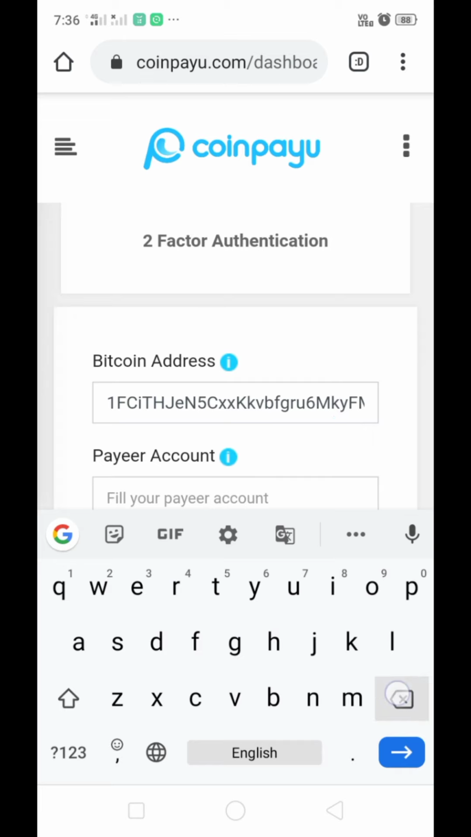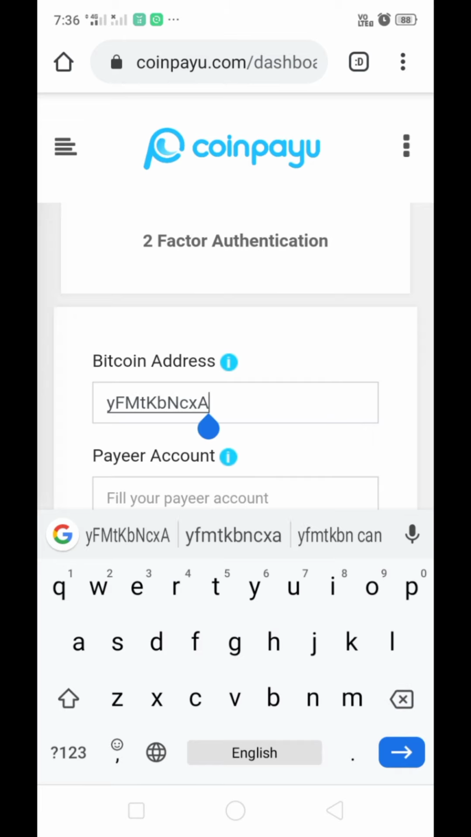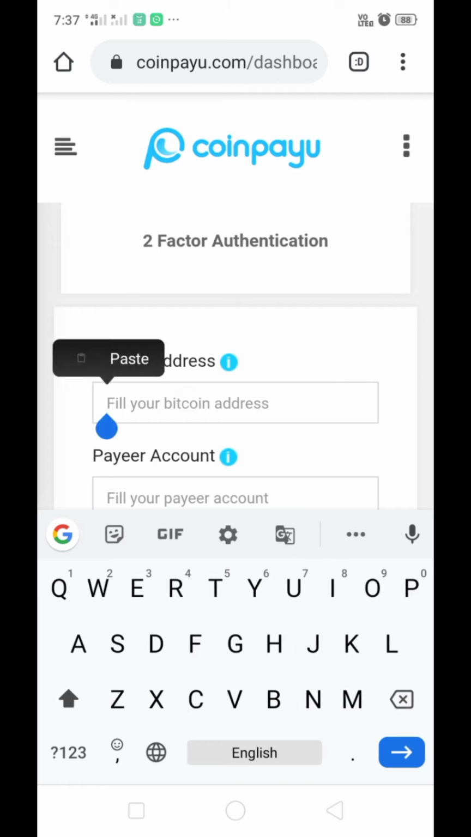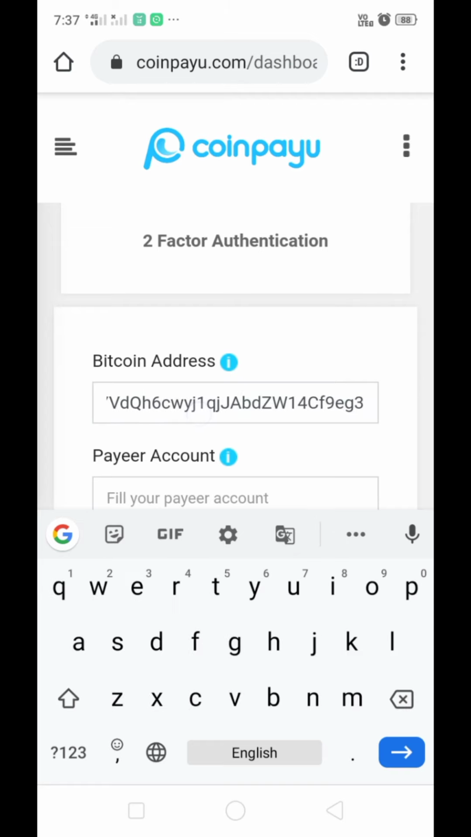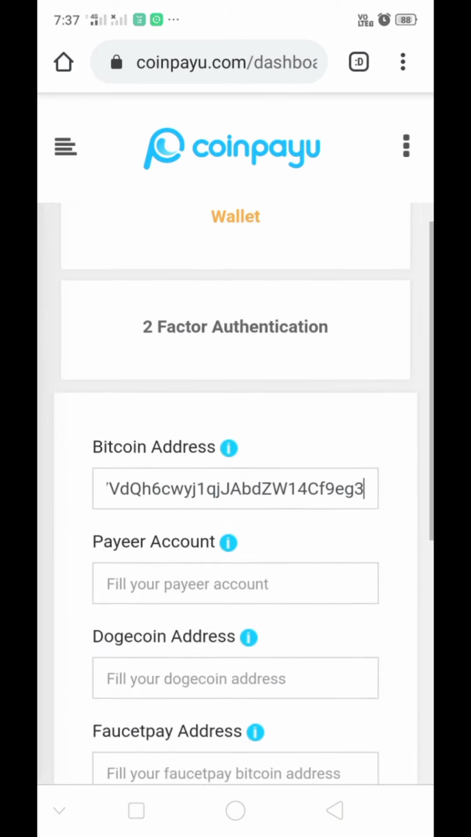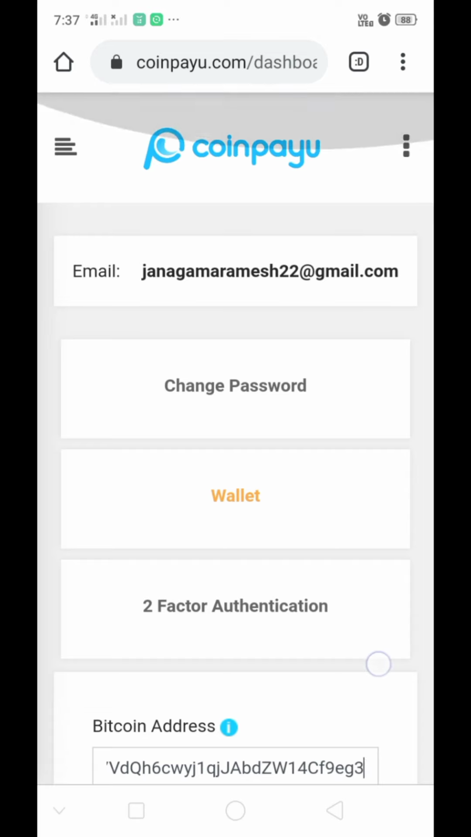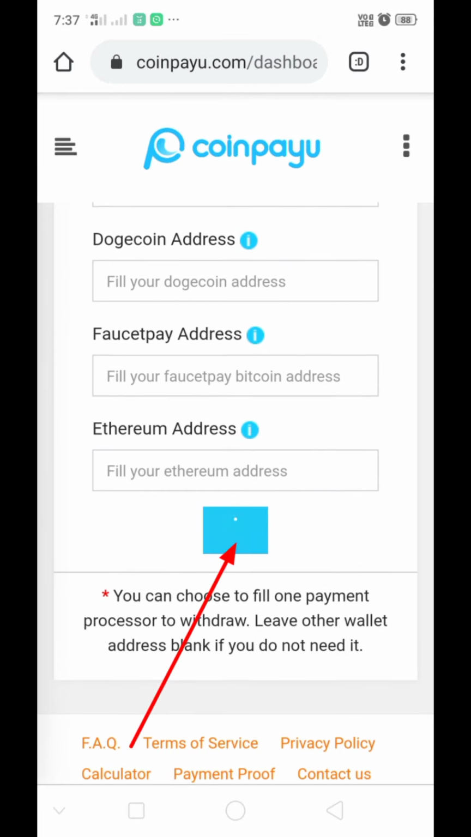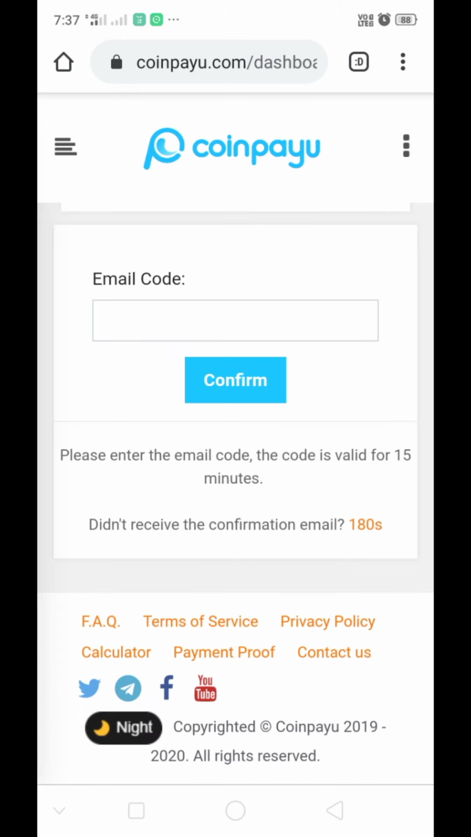Now I am adding my FreeBitcoin wallet withdrawal address. Okay, now click on next. Now you will receive a code from your mail. Just copy and paste here and click on confirm.